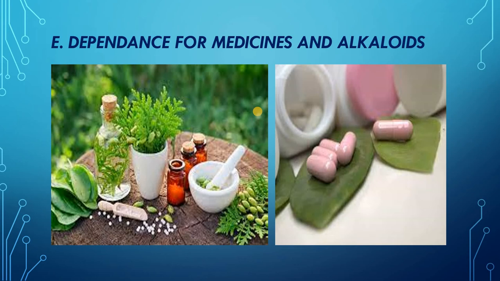Next is human dependence for medicine and alkaloids. Many important medicines and alkaloids are obtained from different plants like neem and tulsi growing in our surroundings, and are used in curing many health problems. There are also valuable alkaloids obtained from plants, like quinidine, caffeine, cocaine, and reserpine, which are used in making medicines. Quinidine is obtained from the cinchona tree and is the most important medicine for the treatment of malaria.